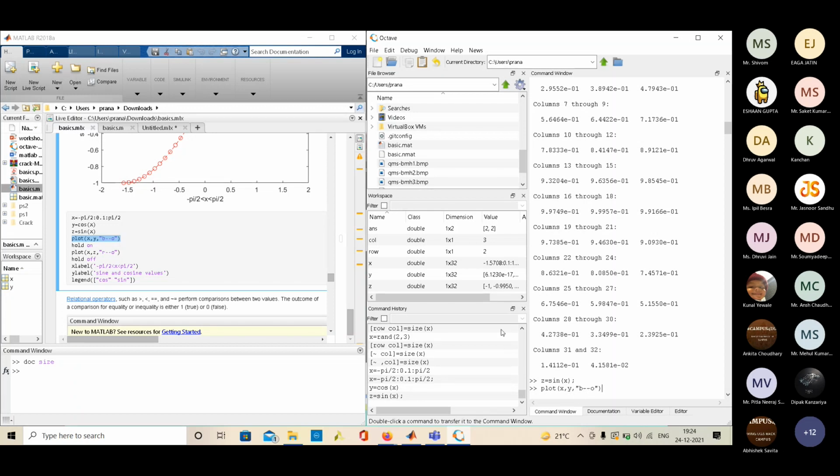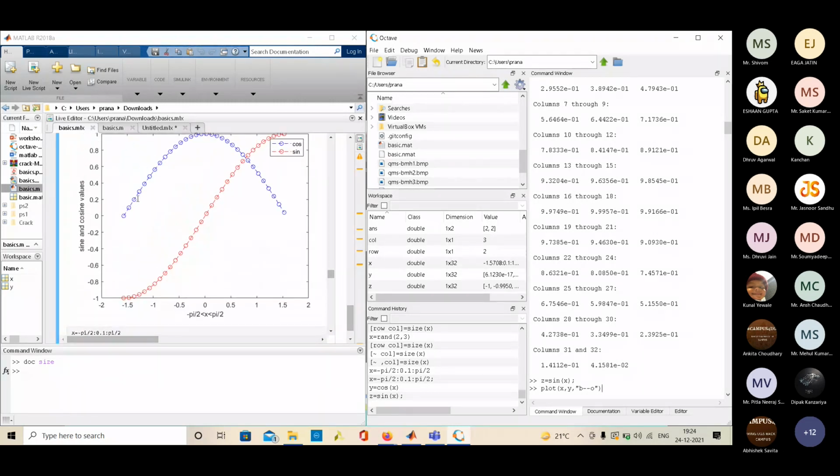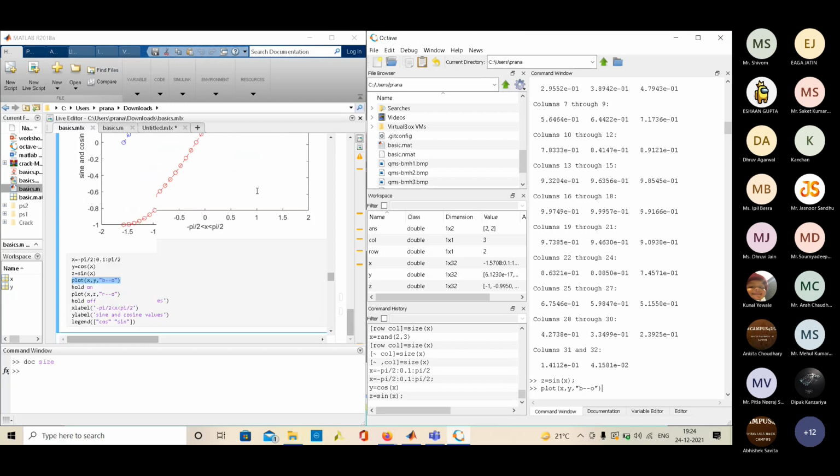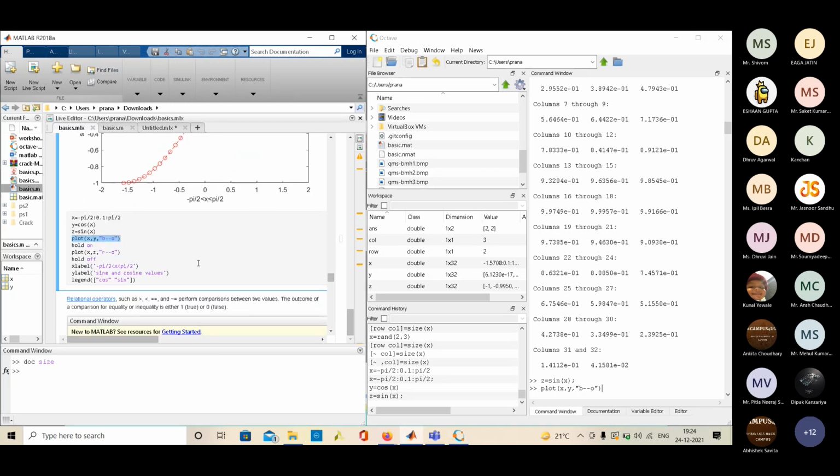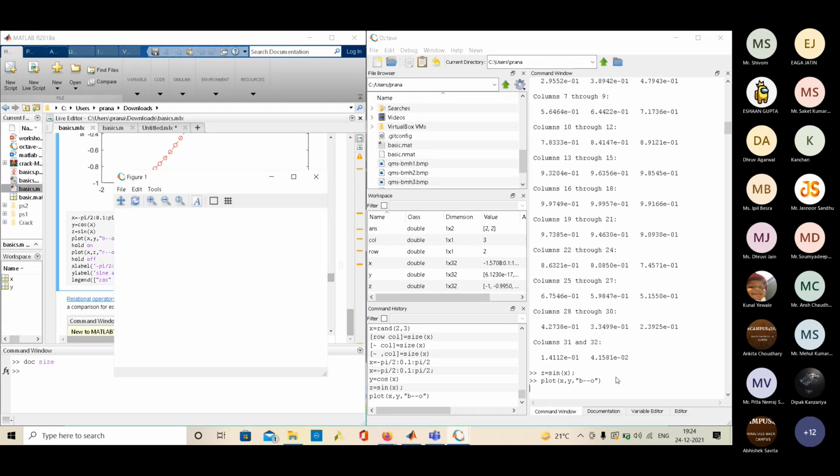Dash dash means the line style it will show, which here in the graph we can see as a dashed line. And o is the marker, so each point is represented with a circle. So I implement this, and I get a plot here.